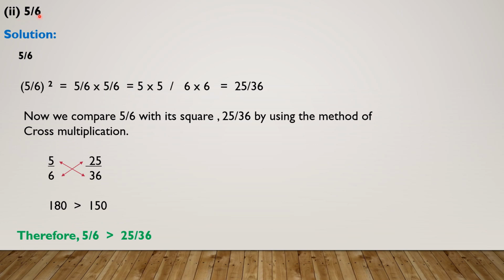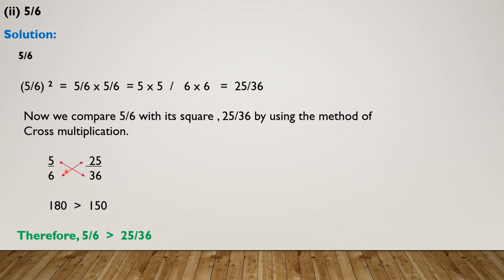Part number 2 is 5 by 6. Again, the same question: take the square of 5 by 6. The square of 5 by 6 means multiply 5 by 6 with itself. 5 by 6 multiplied by 5 by 6. The numerator will multiply with the numerator and the denominator with the denominator. 5 fives are 25, 6 sixes are 36. Now we will compare 5 by 6 with its square, 25 by 36.